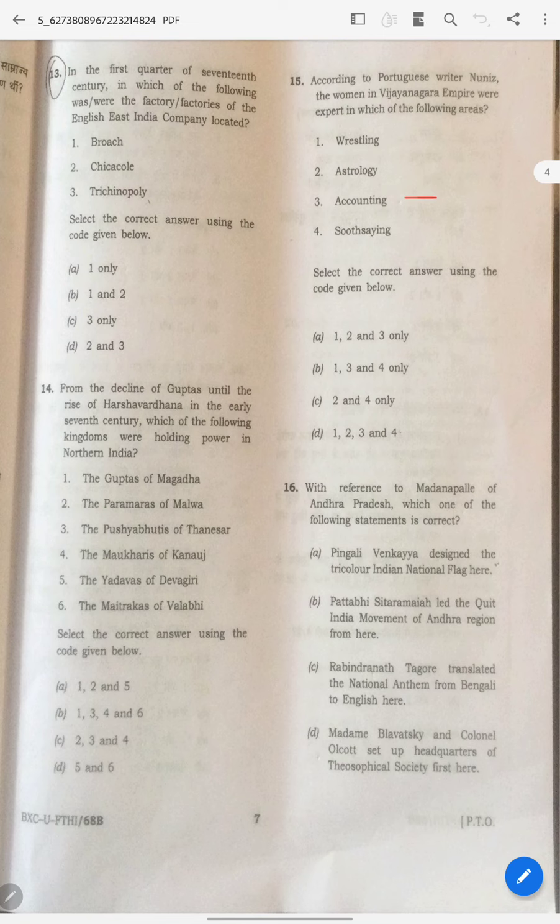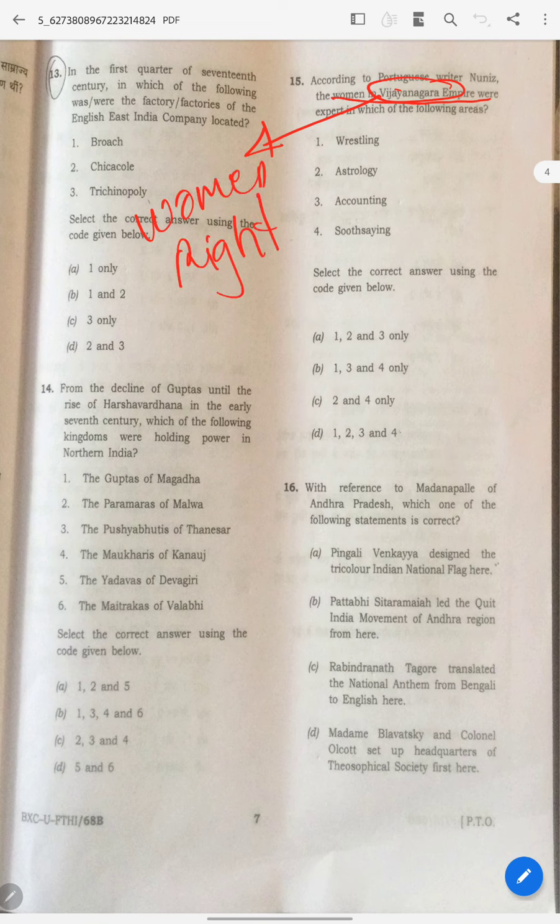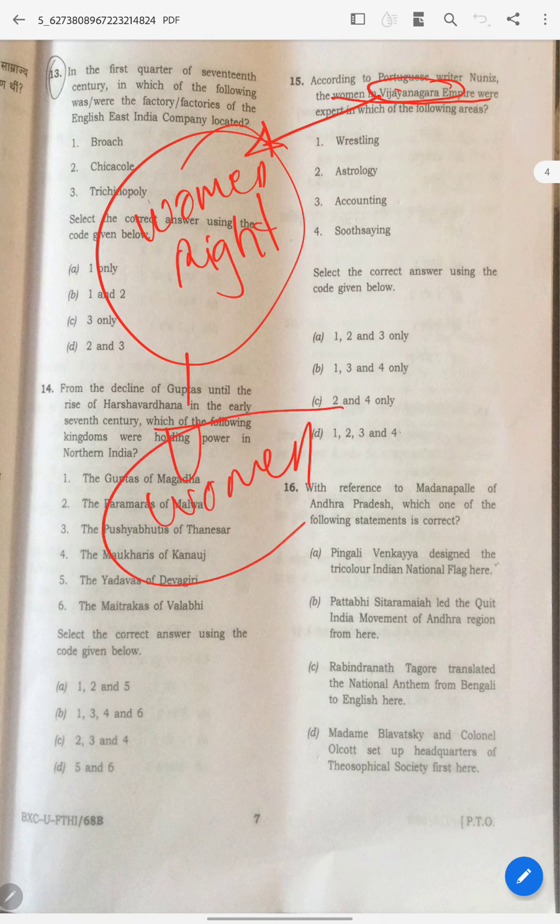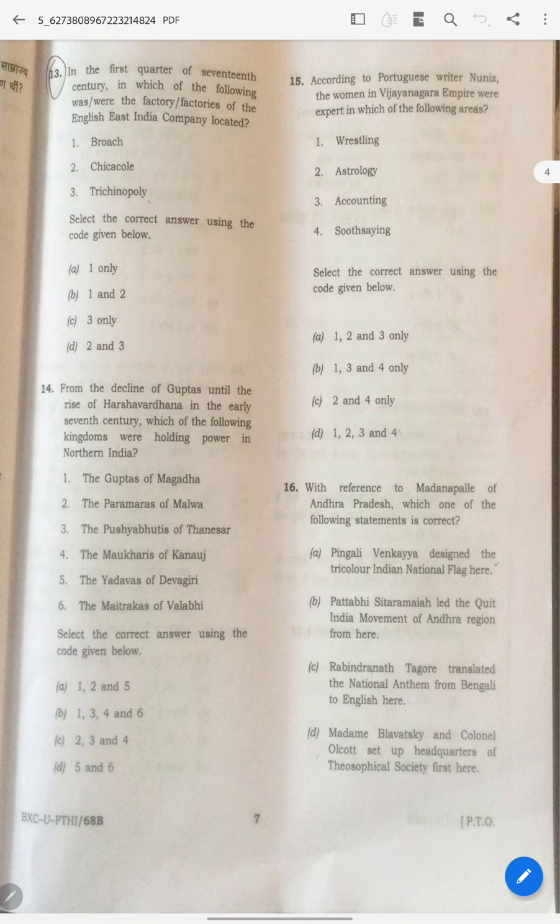And coming to this, by looking at this, you should only know that the Vijayanagara Empire is very famous for women's rights. If you know this, this empire encouraged women a lot. If you know just this one thing, the answer will be D. I didn't even take 2 seconds to answer this. I directly kept D.